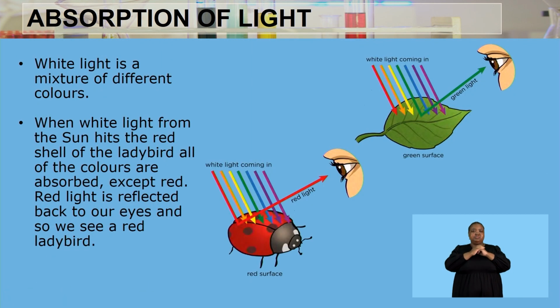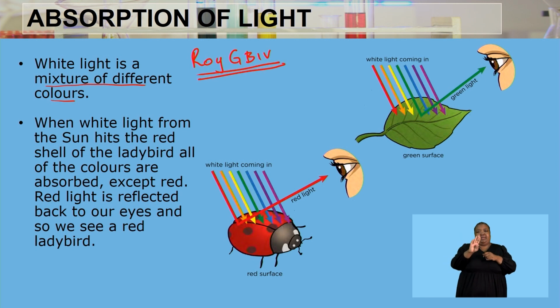So white light, as we've said, is a mixture of different colors. Remember, 7 colors, our 7 spectrum. Remember, you always need to think of the ROYGBIV. So when white light from the sun hits the red shell of the ladybird, as we can see,